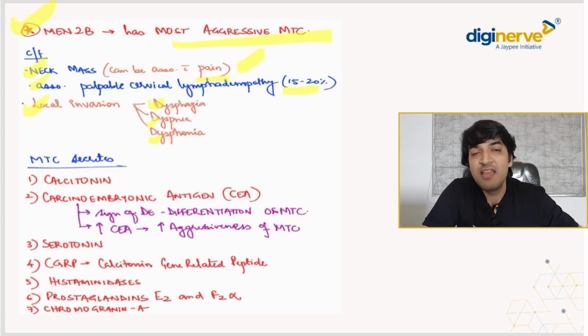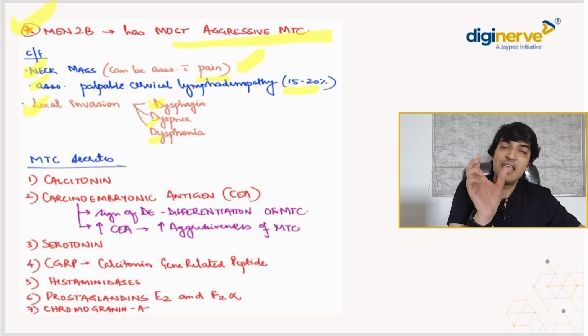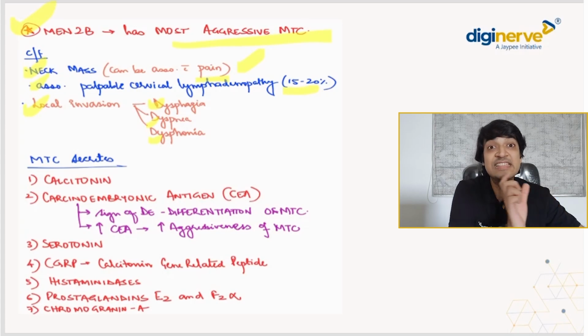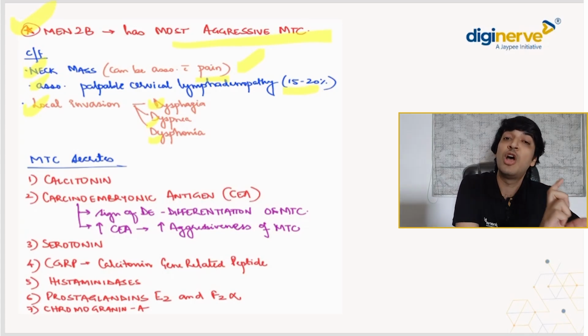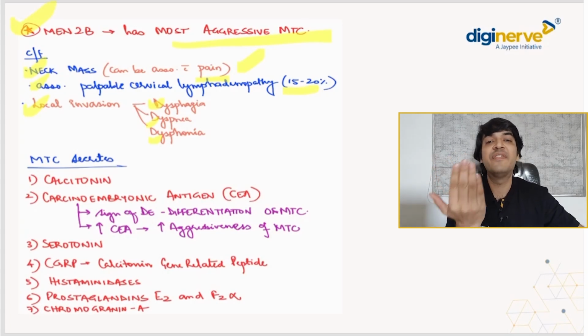It also secretes the carcinoembryonic antigen, CEA. Now what is the importance of CEA, beta? Calcitonin is your diagnostic tumor marker. CEA is important from the point of view of prognosis of MTC. Why? The more the CEA, the more it indicates the de-differentiation of MTC.